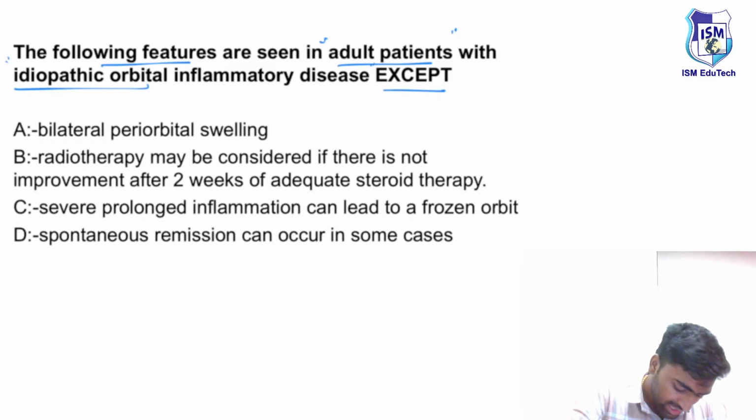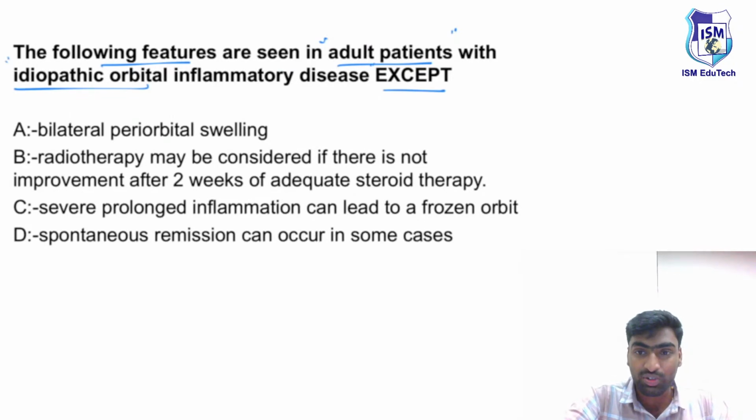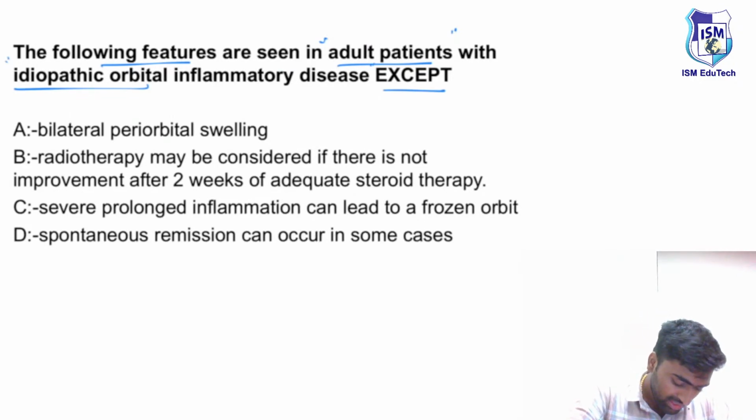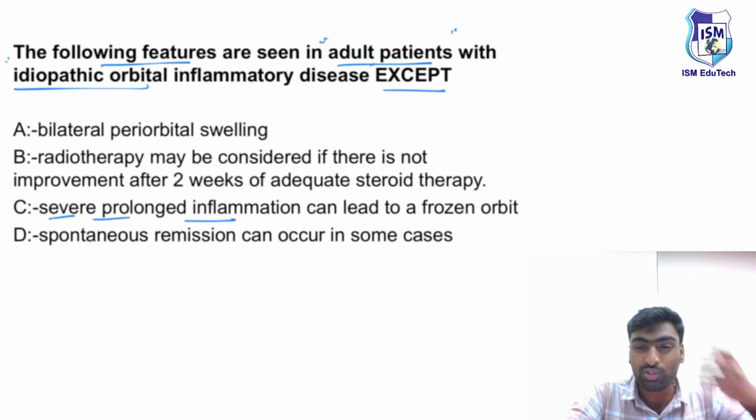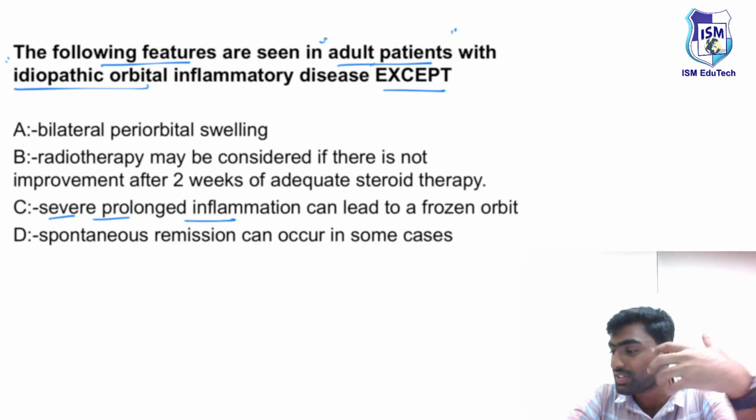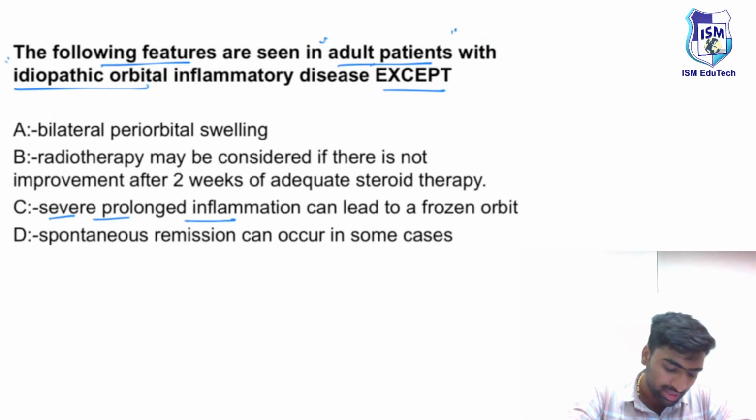First we will come from the beginning. There may be chances of spontaneous remission in some cases. Yes, sure. Then there might be severe and prolonged inflammation, and it can lead even to frozen orbit, meaning there will be no movement of the eye. Yes, this can be possible.